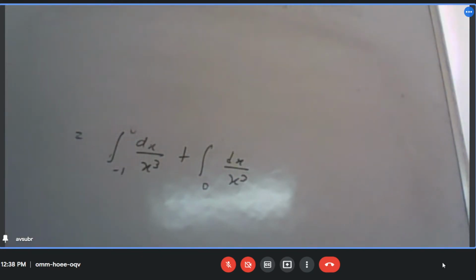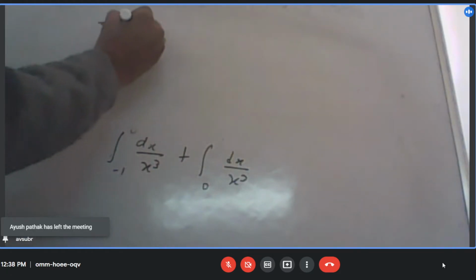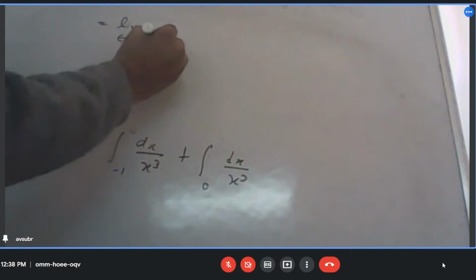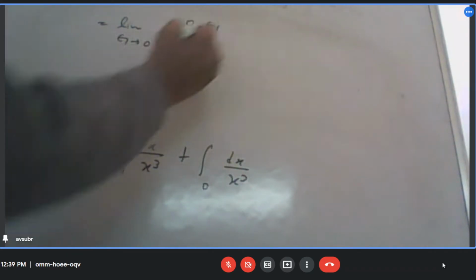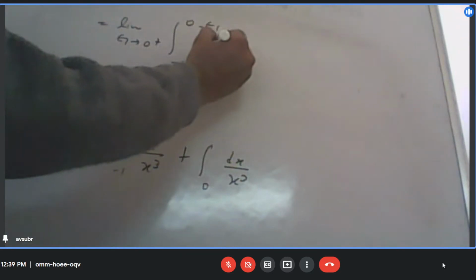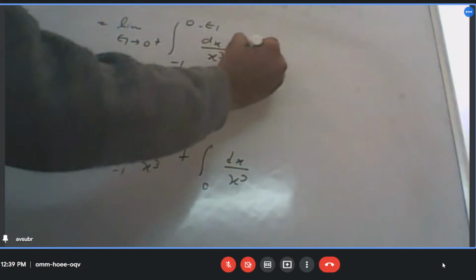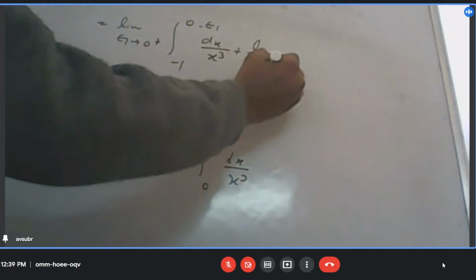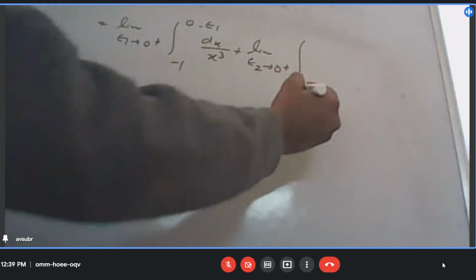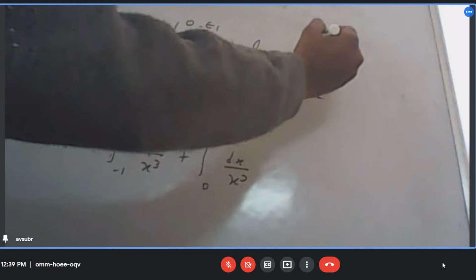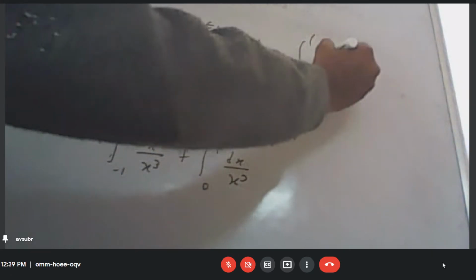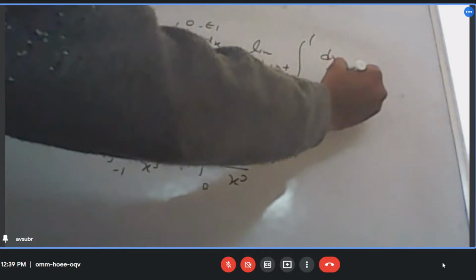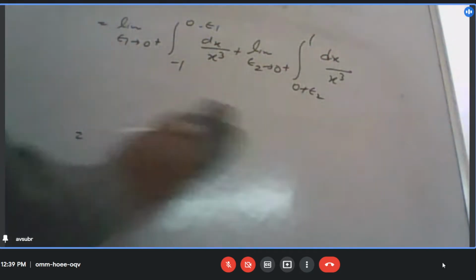And I can write it as the limit epsilon 1 goes to 0 of the integral from minus 1 to 0 minus epsilon 1 of dx by x cube, plus the limit epsilon 2 goes to 0 of the integral from 0 plus epsilon 2 to 1 of dx by x cube. Okay?